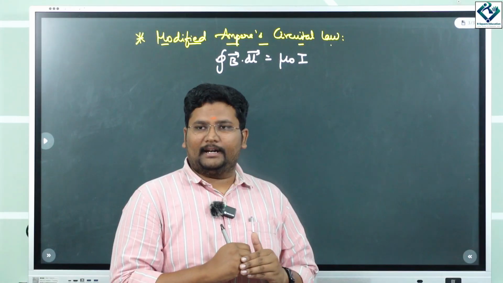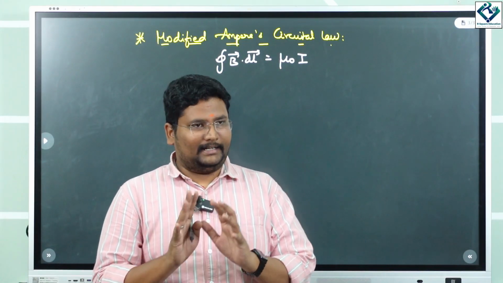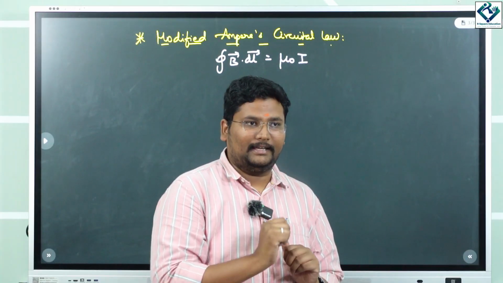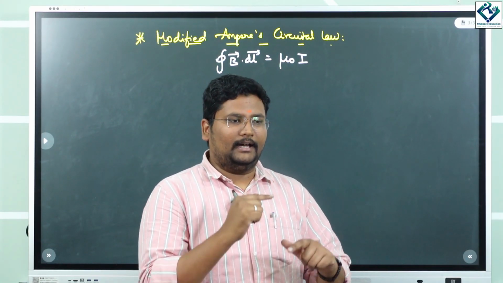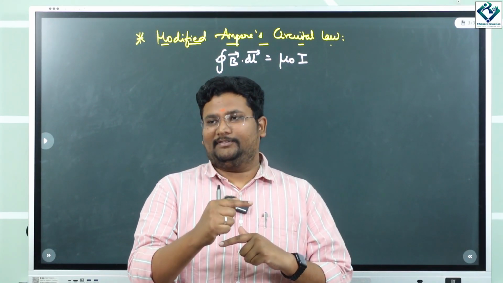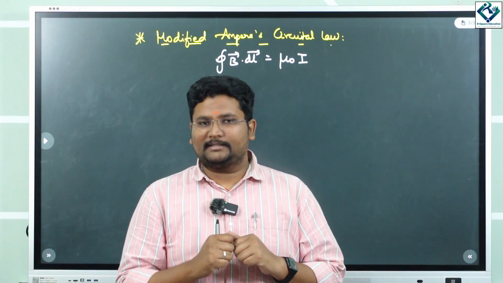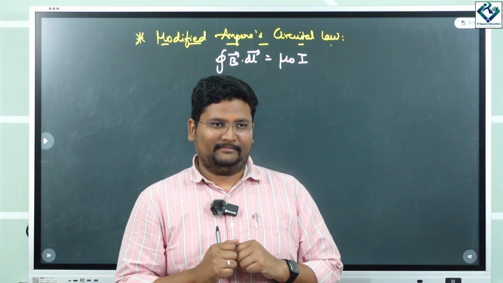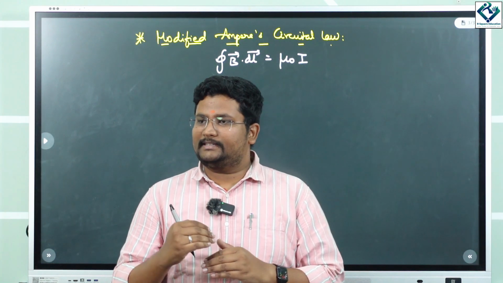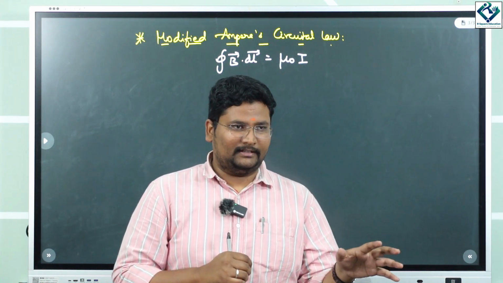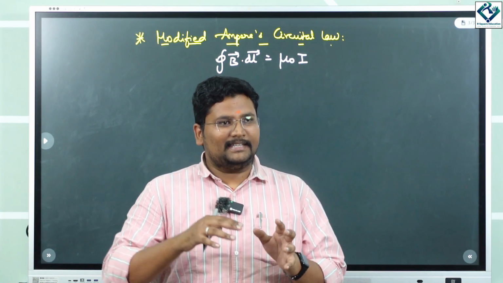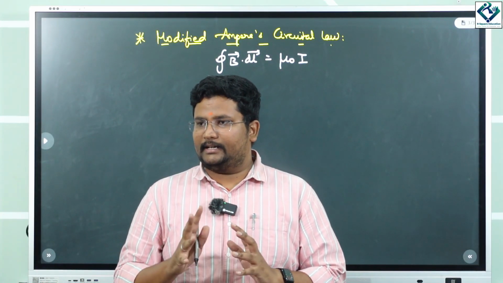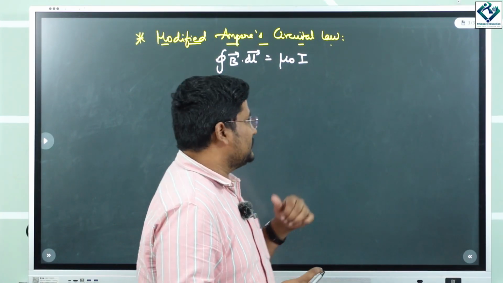Okay, so what does he do? Ampere's circuital law is all correct, but in this place he missed something. Which place? The capacitance. Based on that he says that when there is some change in electric field, there is a possibility for displacement current. Okay, before this, a change in magnetic field produced an electric field. In this case, a change in electric field is going to produce displacement current. Okay, so that is how he is proposing the condition.